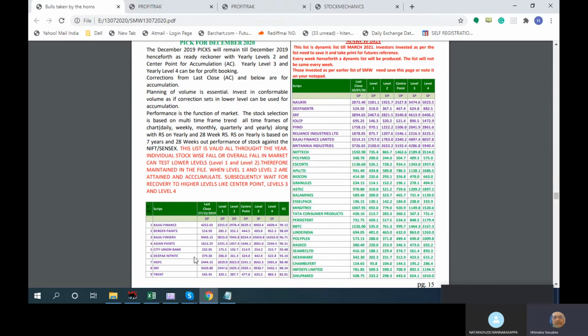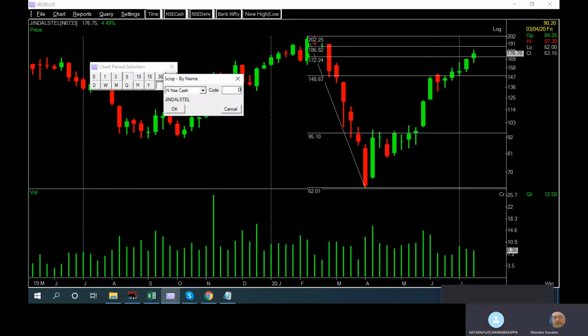Somebody like Deepak Nitrite is already substantially up. Somebody who bought in the crash might have got the opportunity to buy at lower levels, but I doubt it. Let's see, I don't remember.